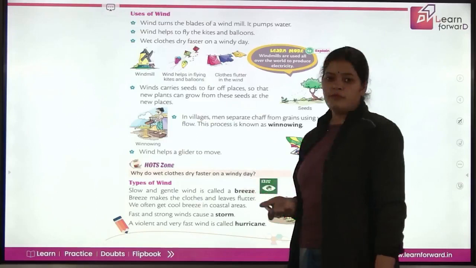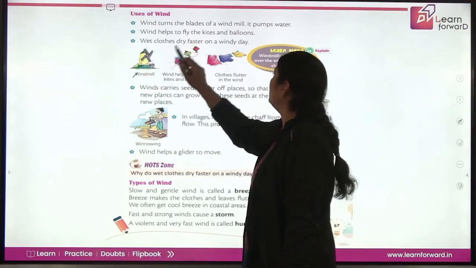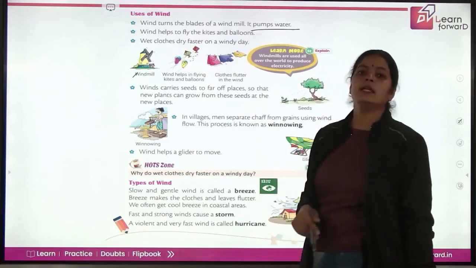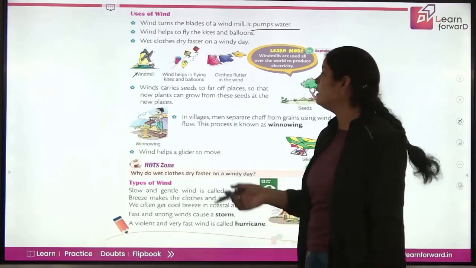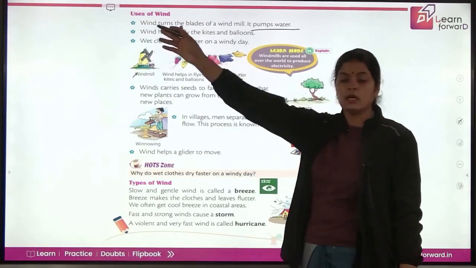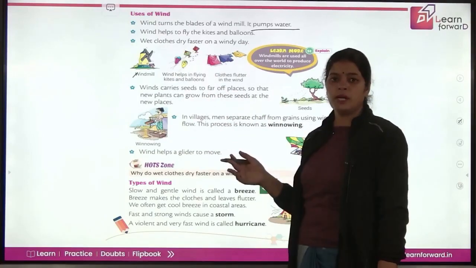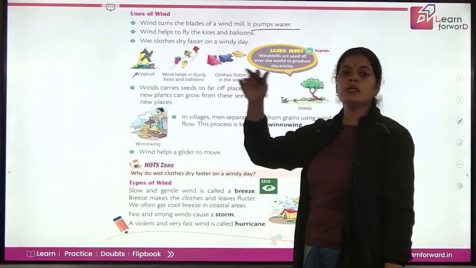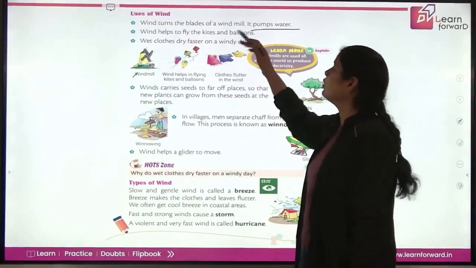Now uses of wind. What are the different uses? Wind turns the blade of a windmill. It can pump water. It can be used to generate electricity as well. So now the blades of the windmill, huge windmills are there. Windmill farms are there where so many windmills are being planted. So there the wind is moving and it is rotating the blades of the windmill so that water can be